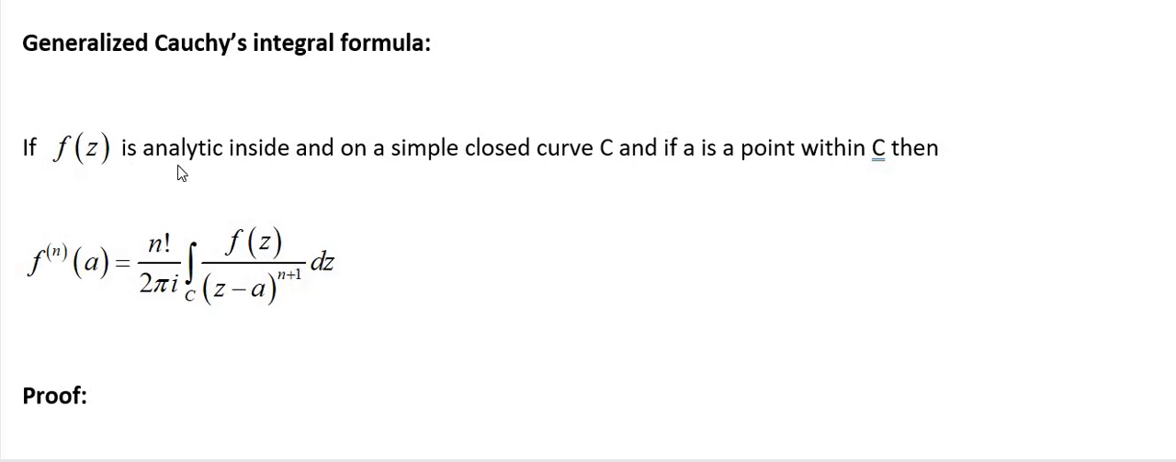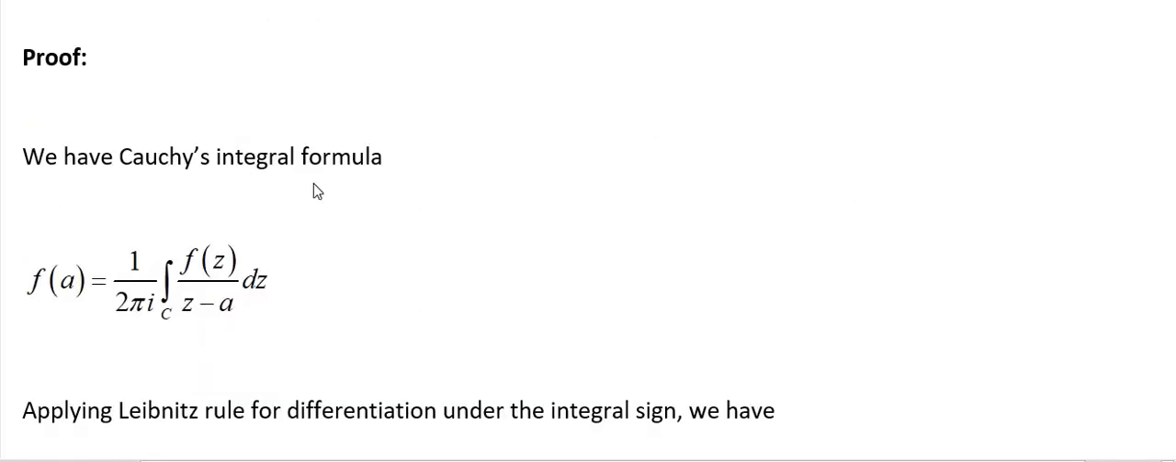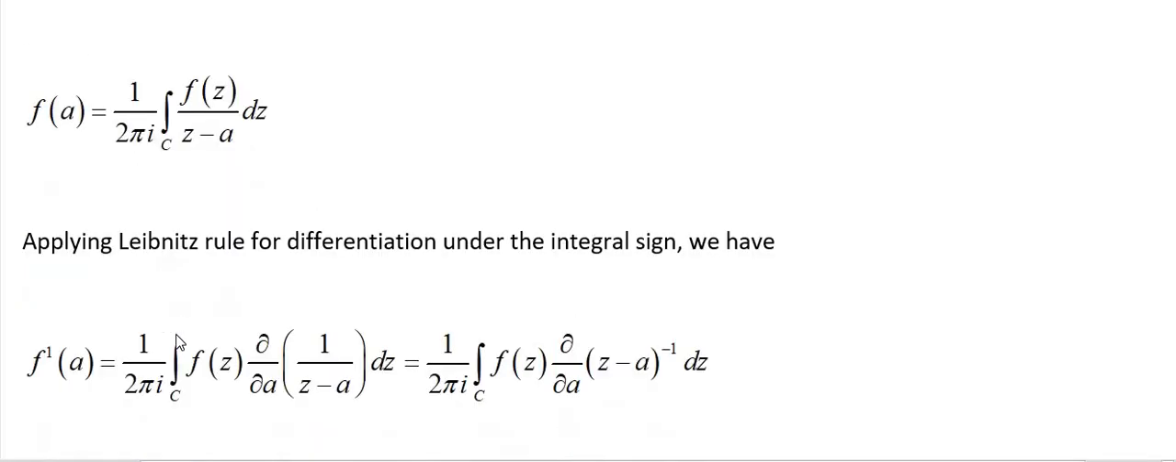Observe, the situation for Cauchy's integral formula and generalized Cauchy's integral formula is the same, but there we find the value of f(a). Here I am going to find out the nth derivative of f(a). Okay. Proof. We have Cauchy's integral formula, that we just proved. Now I am going to apply the Leibniz rule for differentiation under the integral sign.